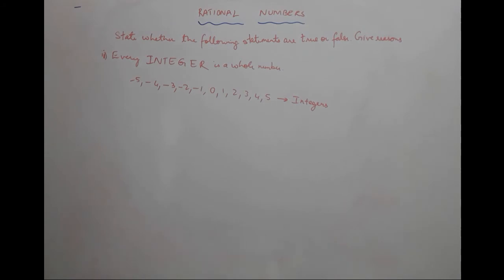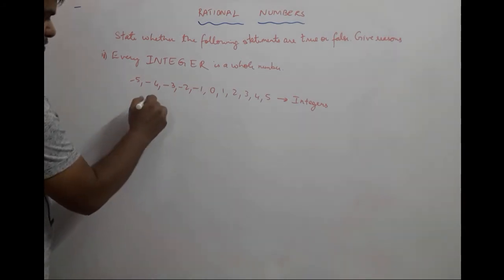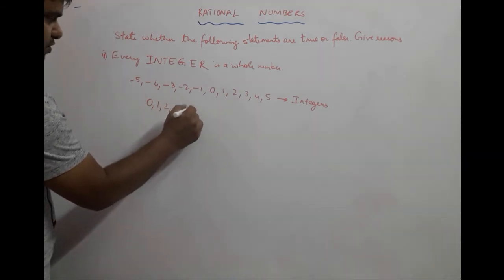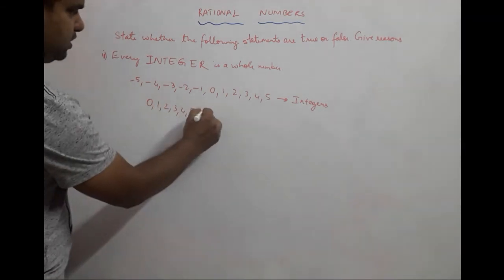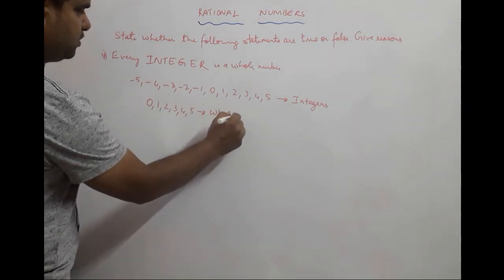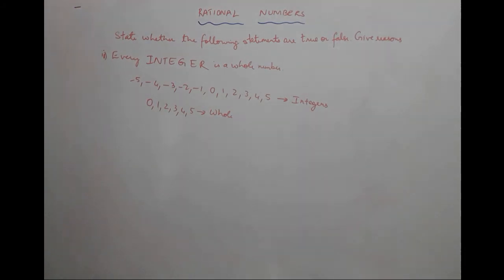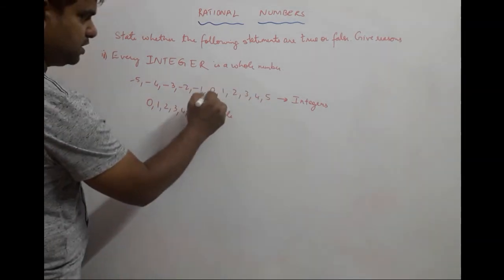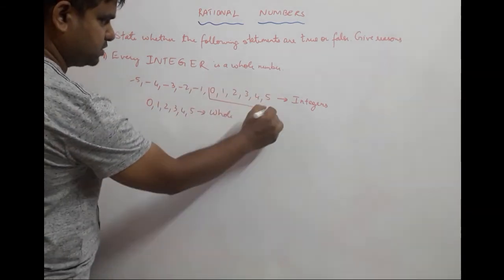Now, every integer is a whole number. So, what are whole numbers? Whole numbers begin with 0. Clearly you can see that every integer is not a whole number, because integers begin from negative and continue, whereas whole numbers begin only from here onwards.